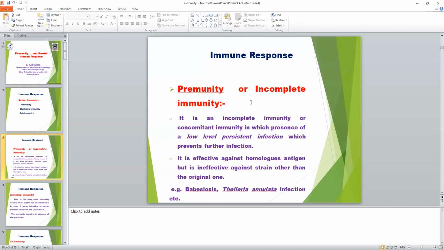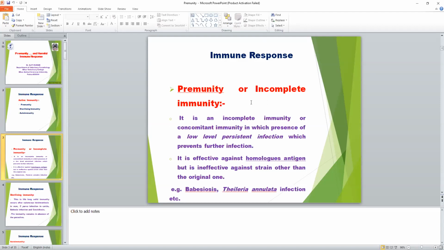So pre-immunity is incomplete immunity and partial immunity that occurs in the host by the low grade persistent infection of the parasite. The parasite infection remains low inside the host, but the infection persists.